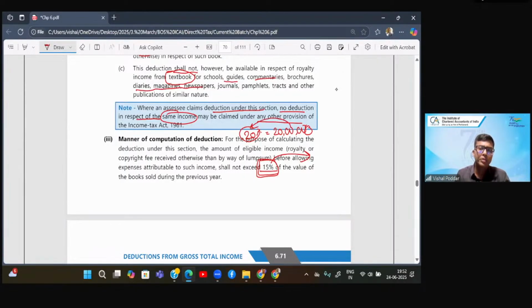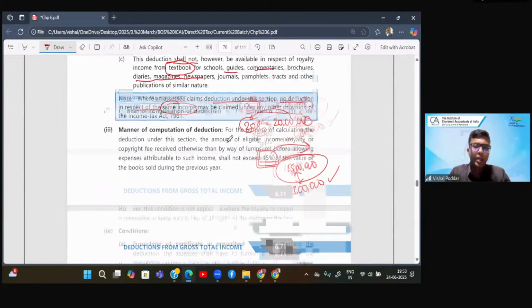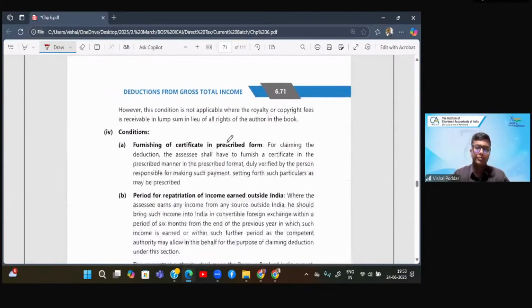So if 20% is 20 lakhs, then 15% will be 15 lakhs. So first, you apply the percentage limit. So now the eligible royalty is 15 lakhs. And then you also compare it with the monetary limit. So whichever is less, finally, the deduction would be 3 lakhs. So where royalty is given as a percentage of sale price, you apply both the limits.